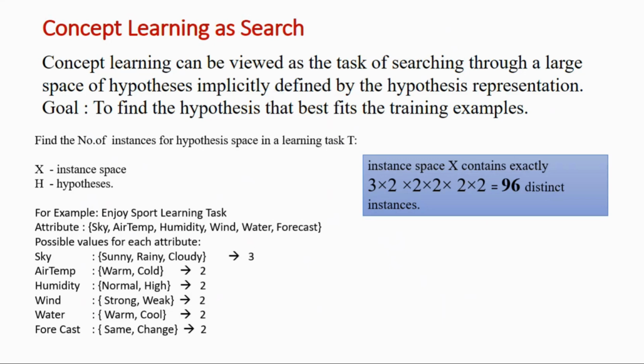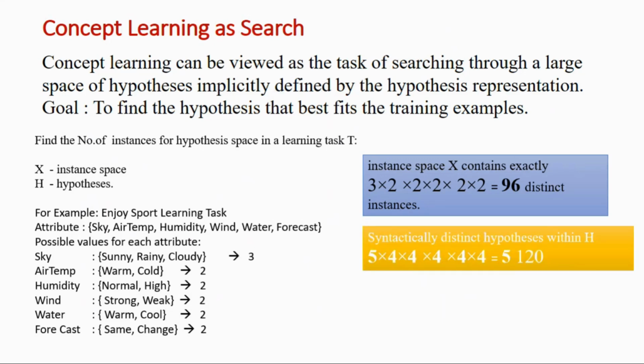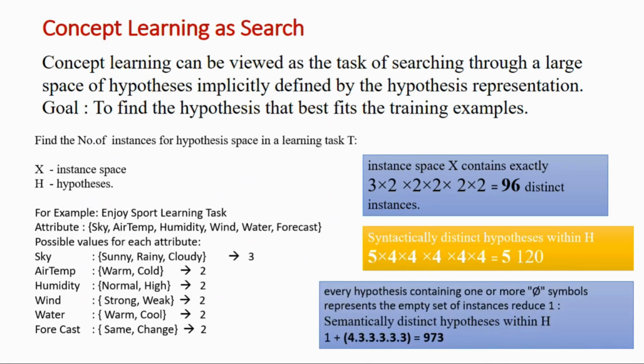So this is how, for our own example, this is the calculation for syntactically distinct and semantically distinct hypotheses. In a similar way, the previous slide gives an example computation. Here I have explained the attributes and their corresponding values and how these numbers are taken out, right? Then the syntactically distinct and semantically distinct hypothesis calculation is given.